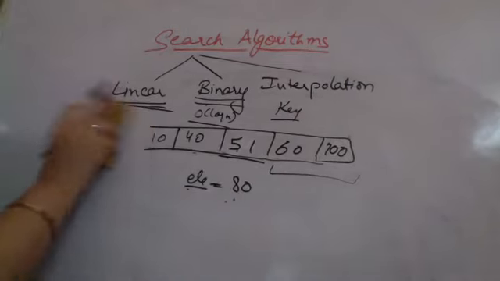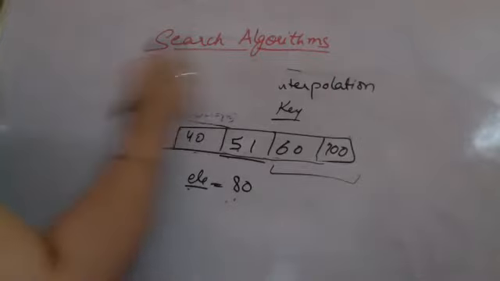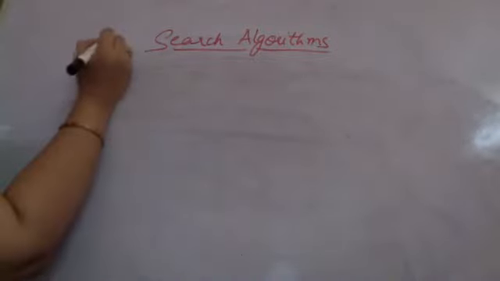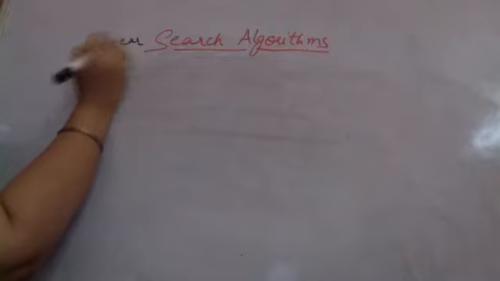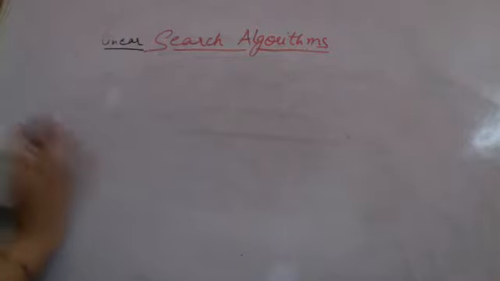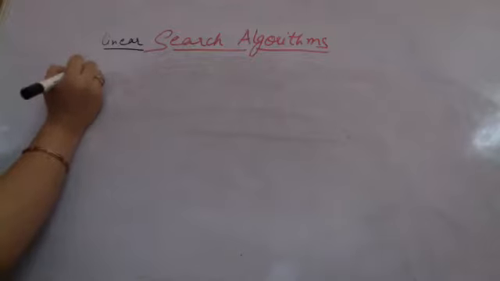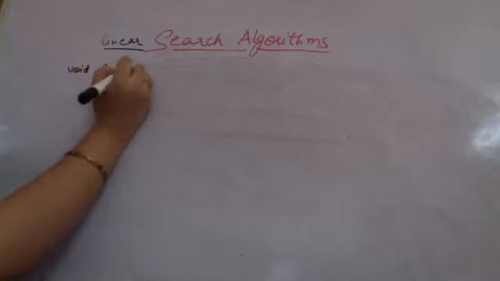So let's move on with the code for the linear searching algorithm today. We are doing the codes in C++. So currently we are doing a linear search algorithm. I'm directly writing void linearSearch.